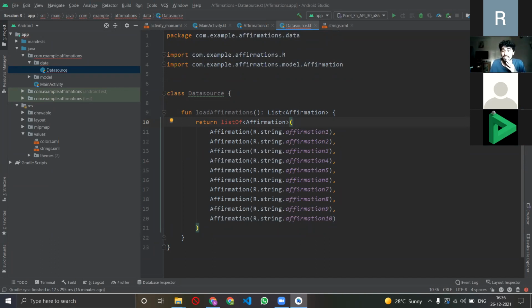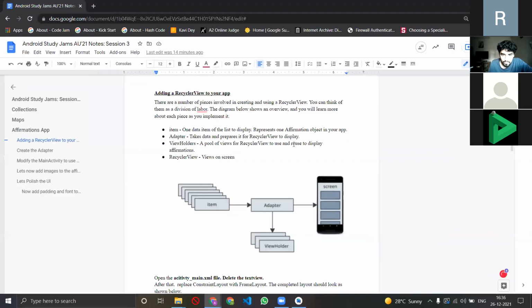Right, that's done. Now moving forward, there is this thing called recycler view, right? This is where things get a little more complex and we move a bit deeper from what we did last time in layouts, right? I'll pull out an image for you guys to see.